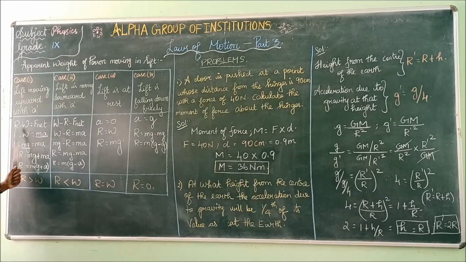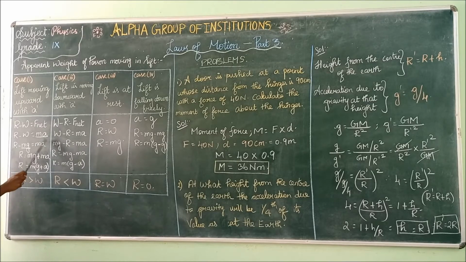Substitute here: R minus W equals ma. The actual weight W is equal to mg, so R minus mg equals ma.